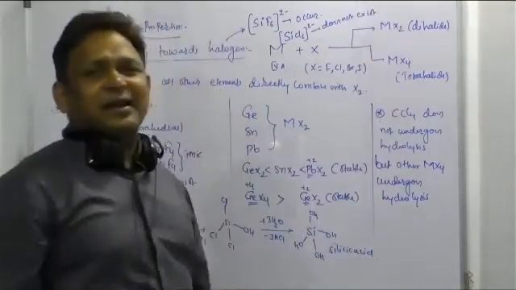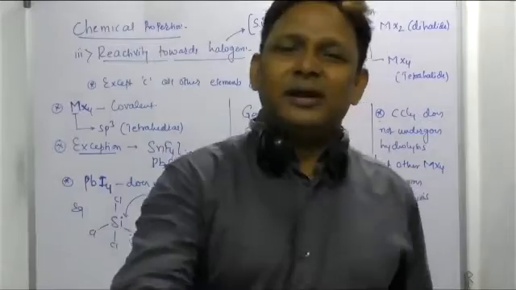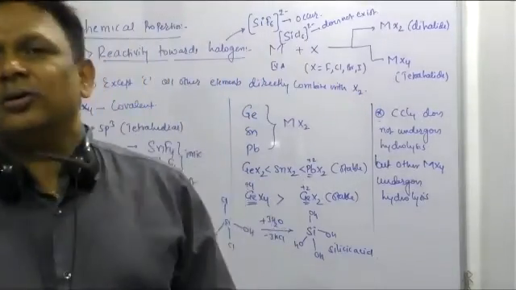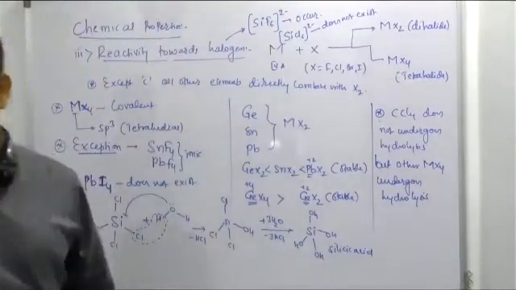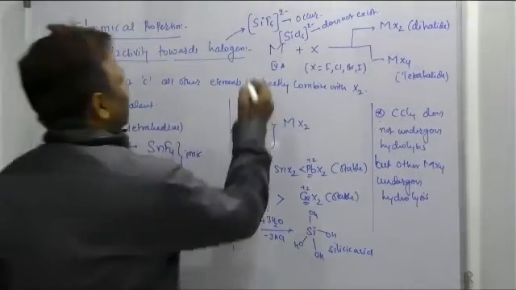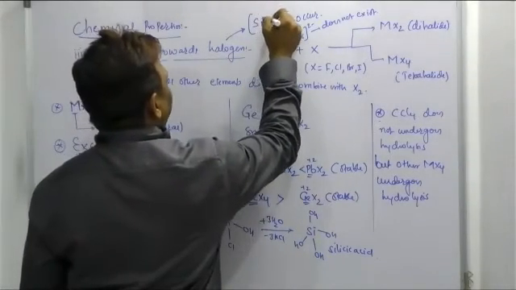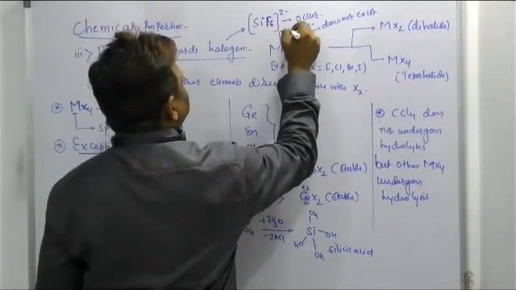See beta, SiF6 2- is known, but SiCl6 2- is not known. But there is a reason, I'll tell you the reason. See here, silicon is surrounded by 6 fluorine. Here silicon is surrounded by 6 chlorine.